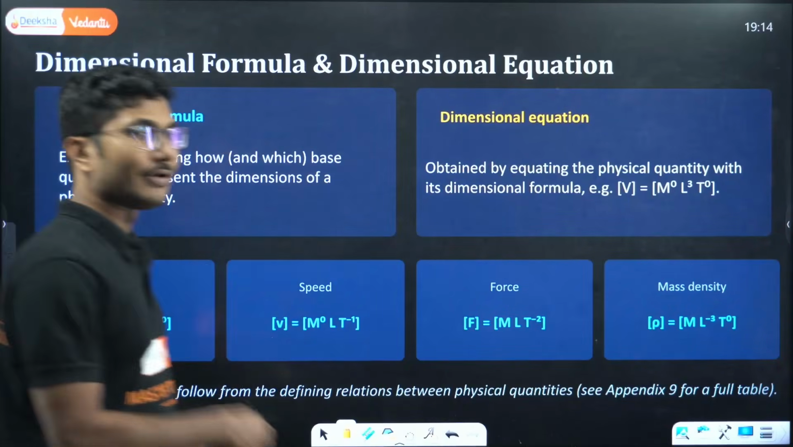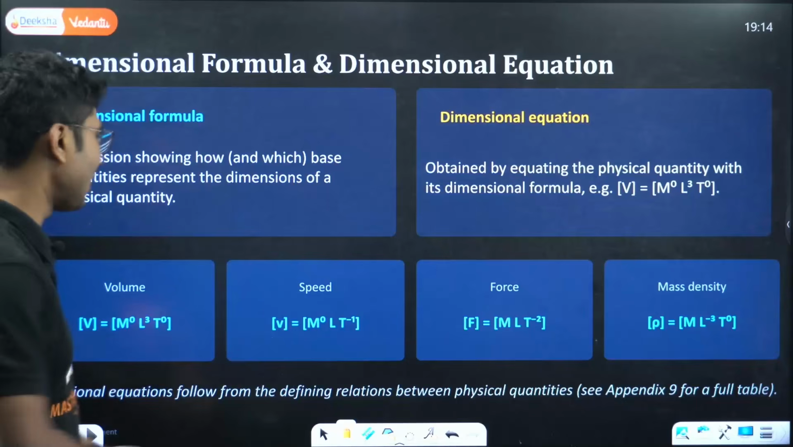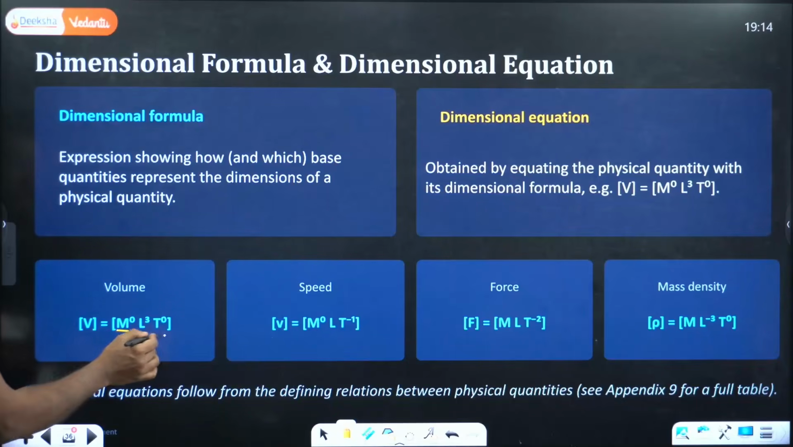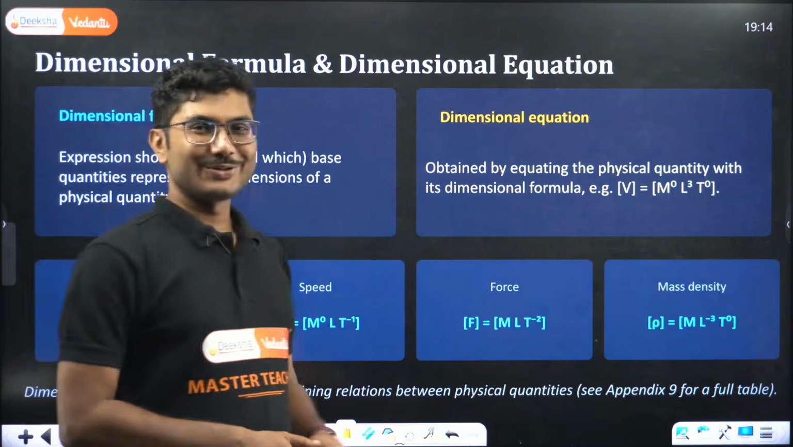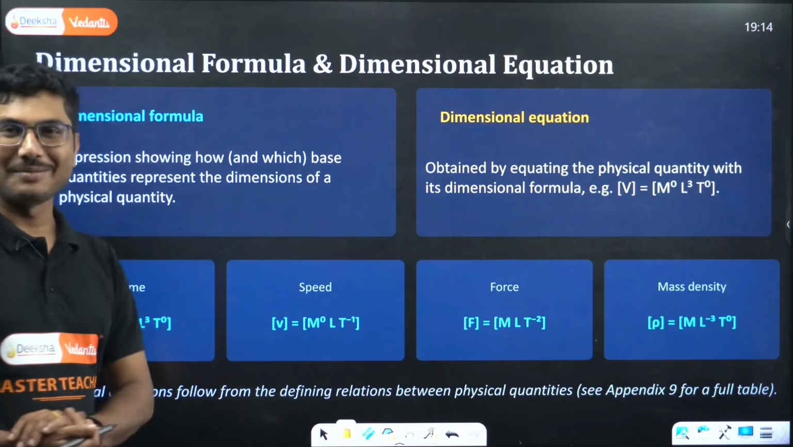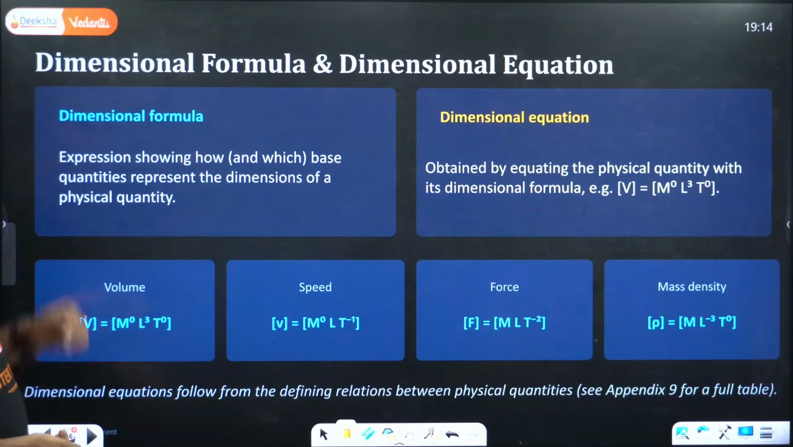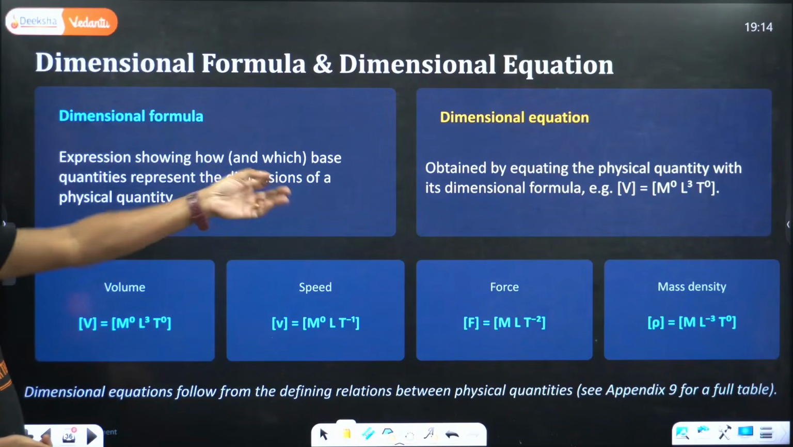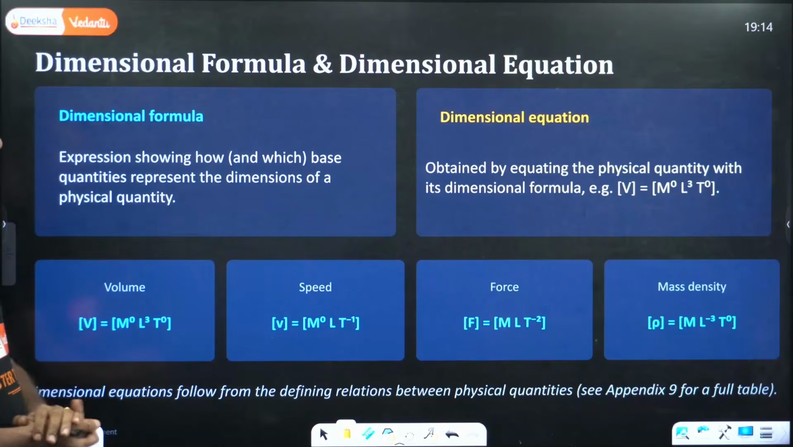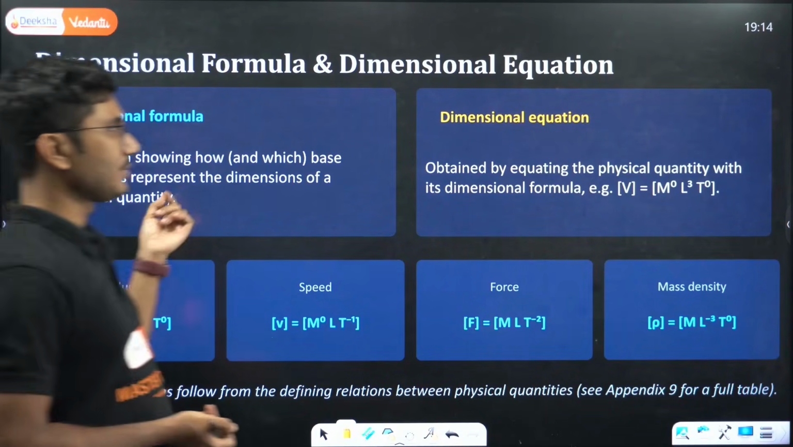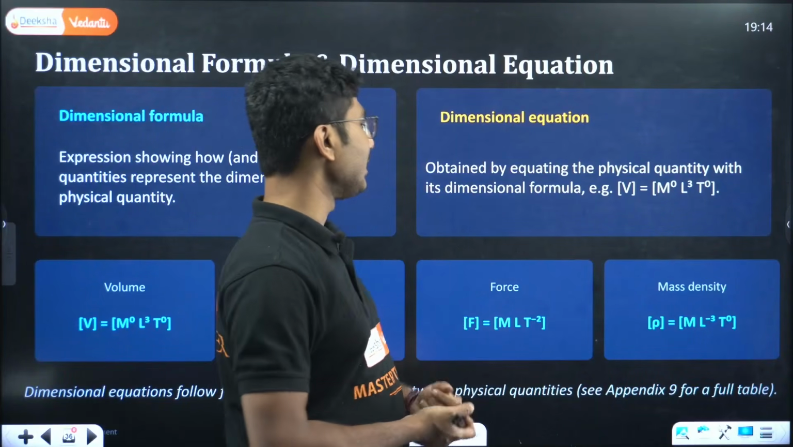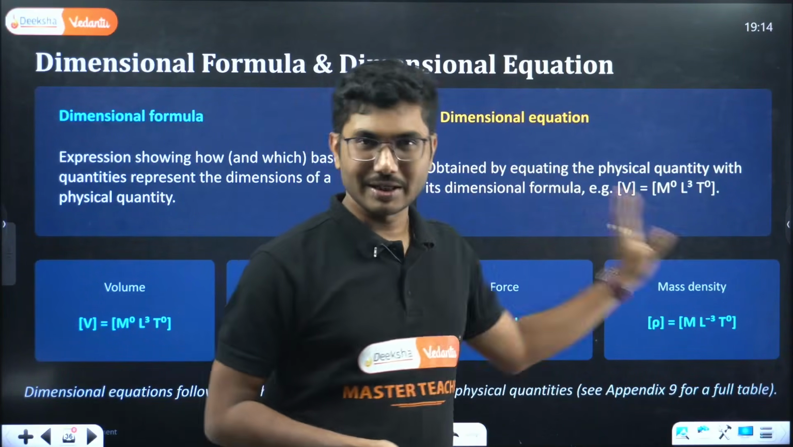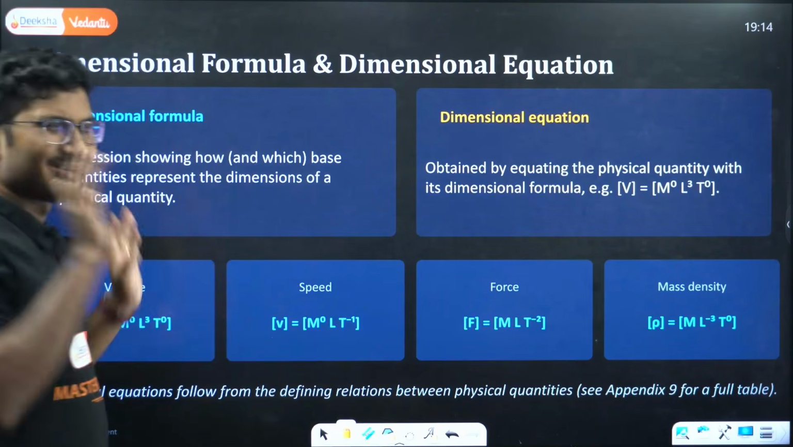So basically when you are writing a dimensional formula, even if the other quantities are not involved, you generally show them. That's it. There are some guest appearances of M and T. So expressing which base quantities represent the dimension of a physical quantity is the dimensional formula. A dimensional equation is obtained by equating the physical quantity with its dimensional formula. That's it. Not difficult.